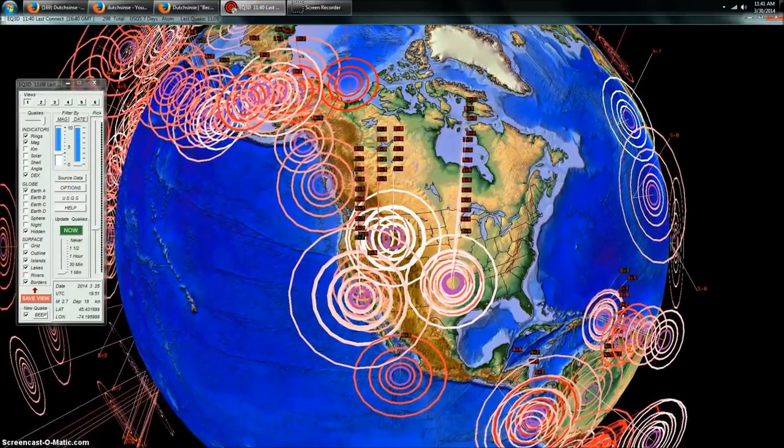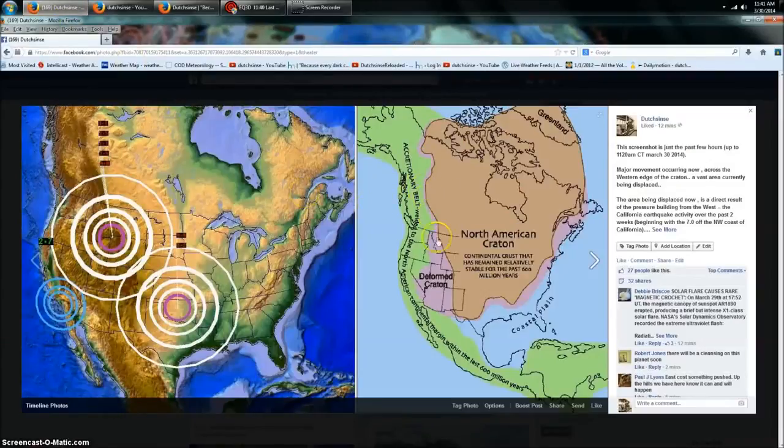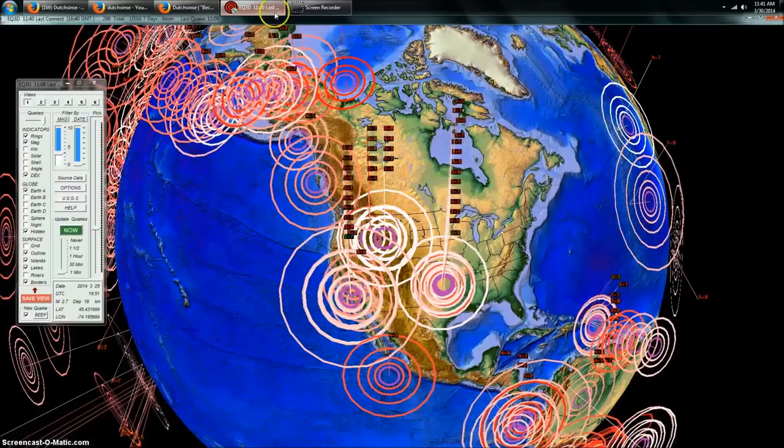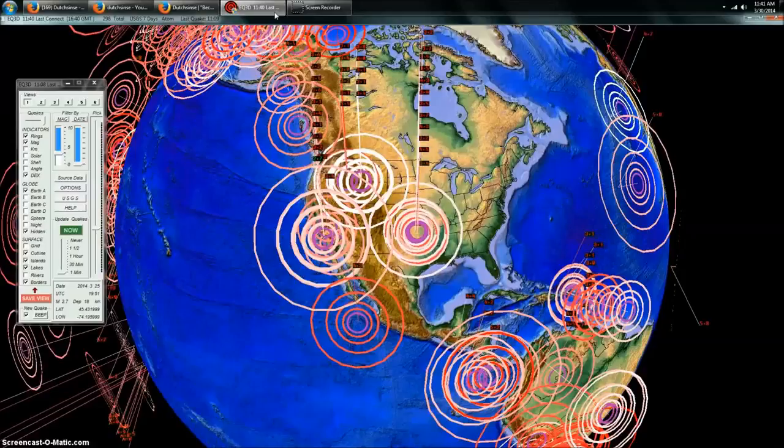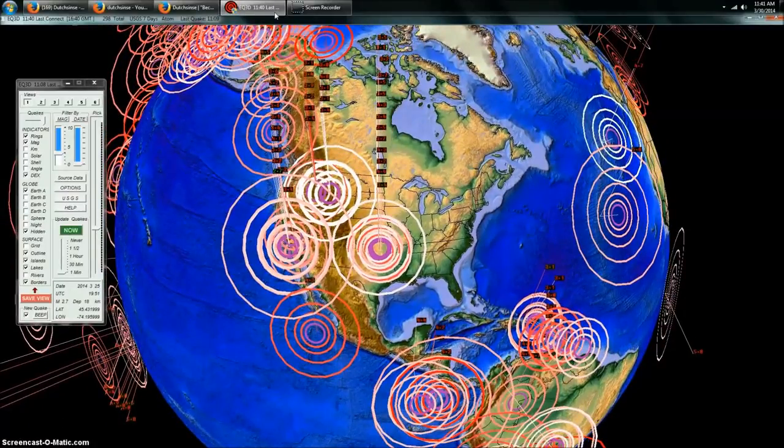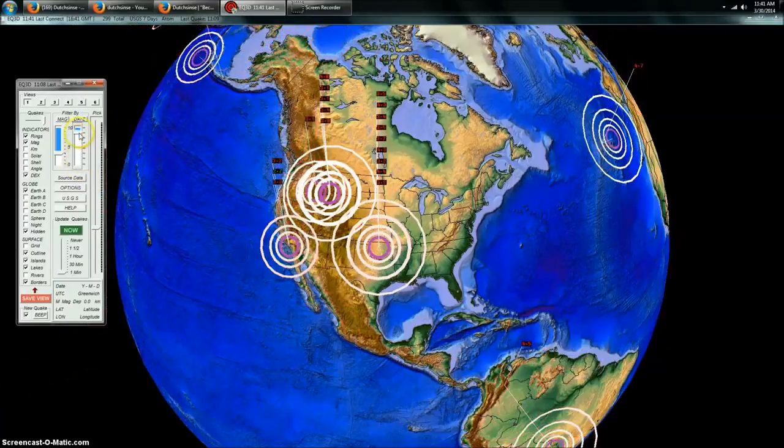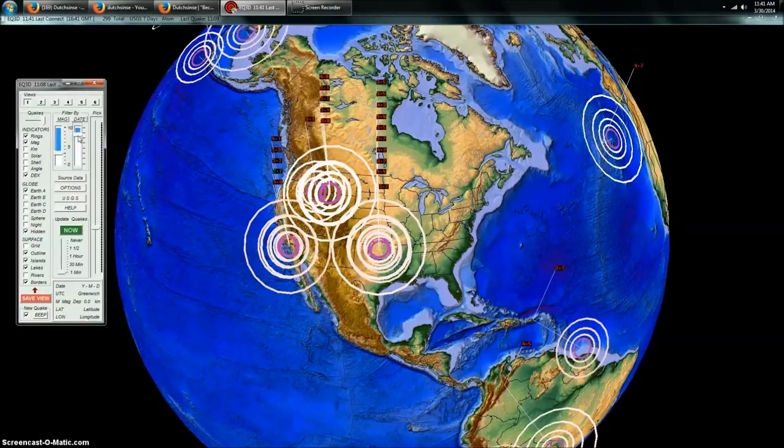This lets you know, be aware along the edge of the North American craton, specifically now in silent areas where we haven't seen much movement. Some compensation is going to have to occur. This is a vast area that is being displaced. I cannot stress this enough at this point, that half of the plate over the last 24 hours has moved on at least a 4.0 scale from California eastward to Oklahoma, north to Yellowstone.